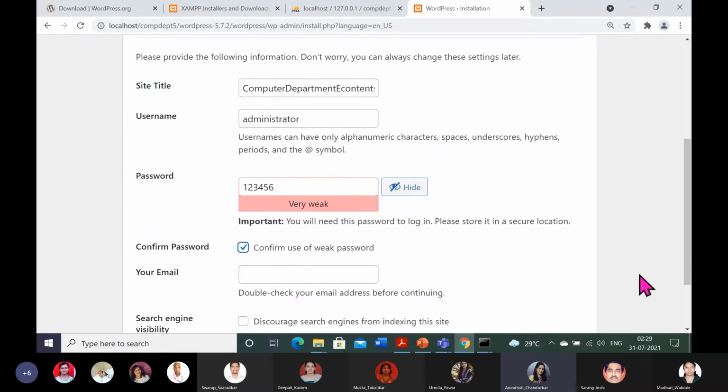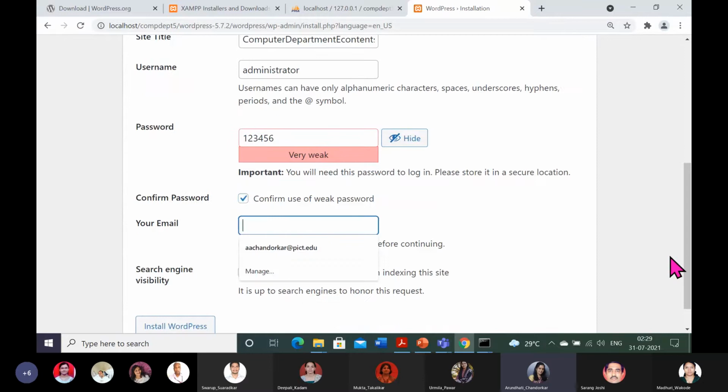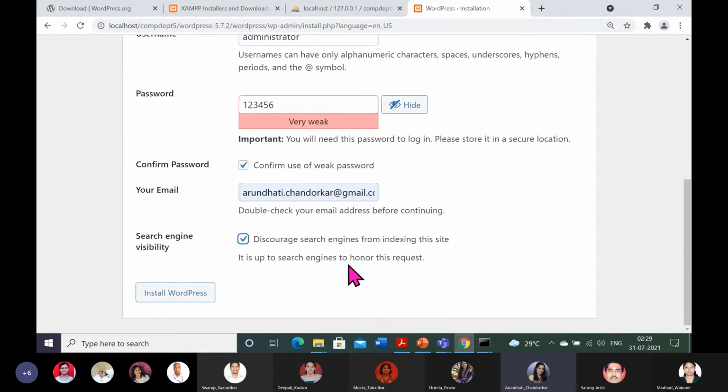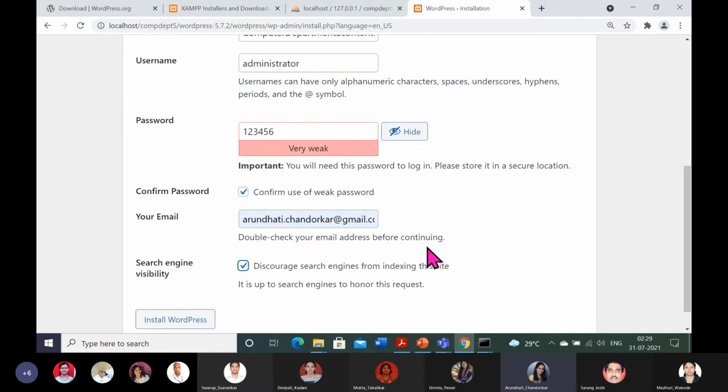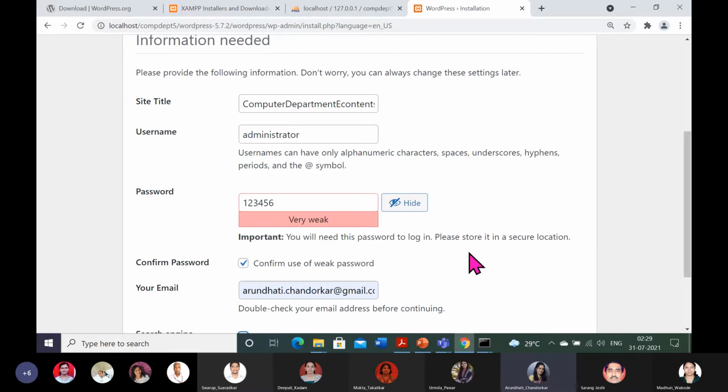You will have to confirm the password, and you will need your email here. I'm giving my Gmail account, and you will click this search engine visibility checkbox also. I will repeat. Before the actual installation, these credentials you will have to remember, especially username and password.